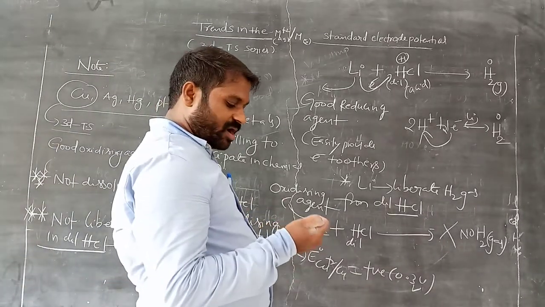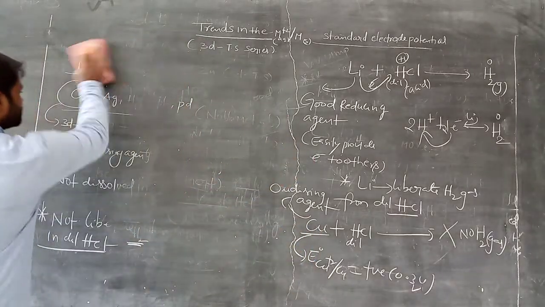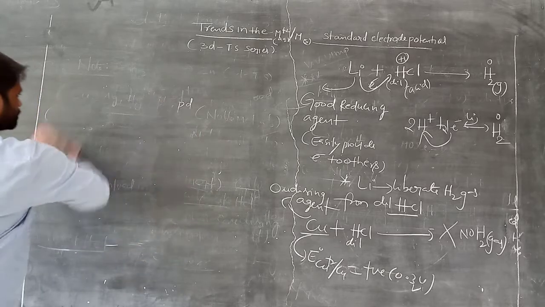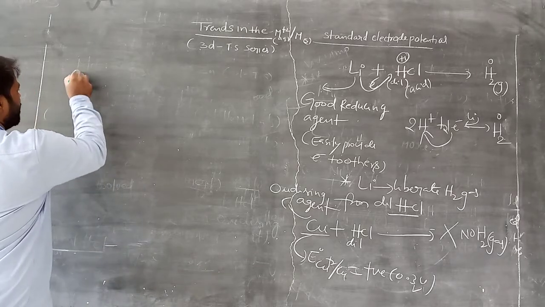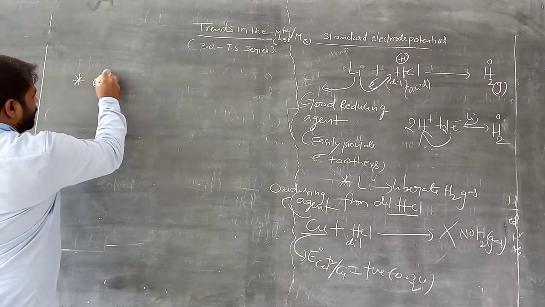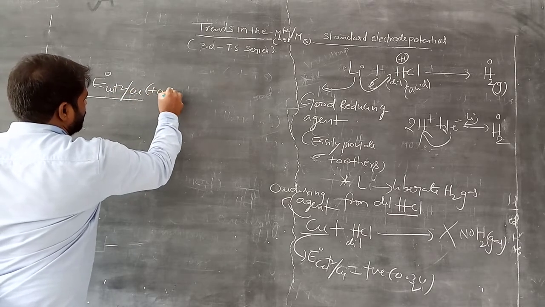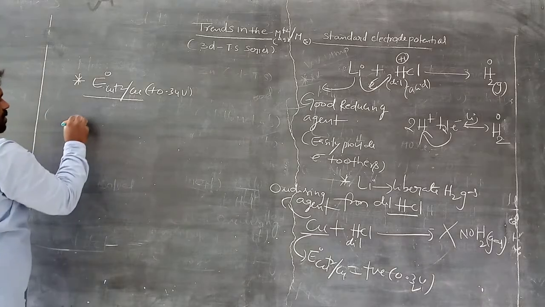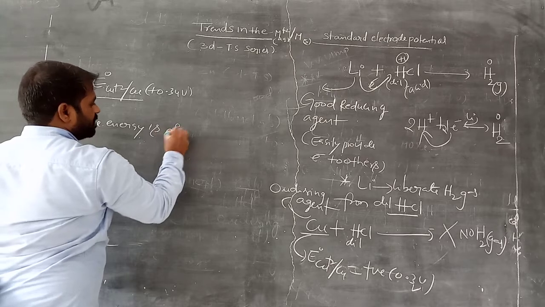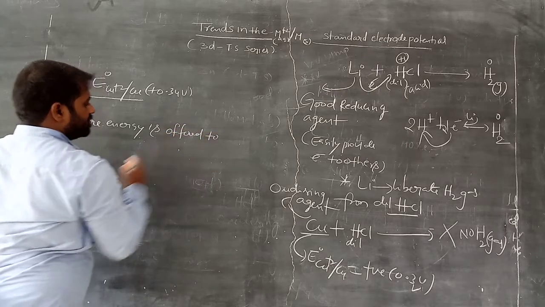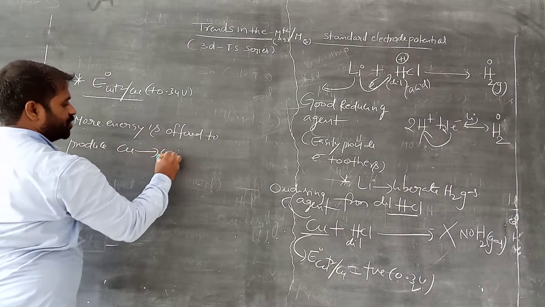Okay, so why can it not produce H2? One more reason for that: more energy is offered to produce Cu2+, am I right?